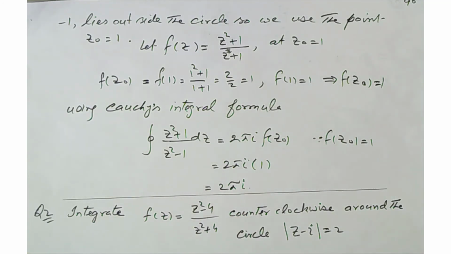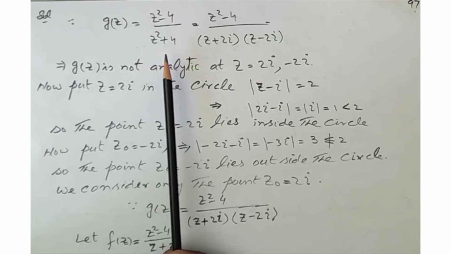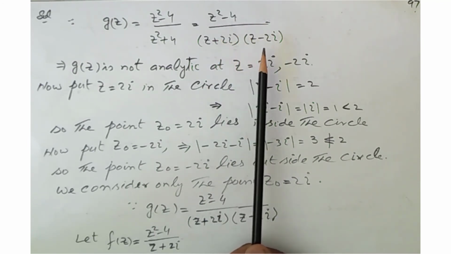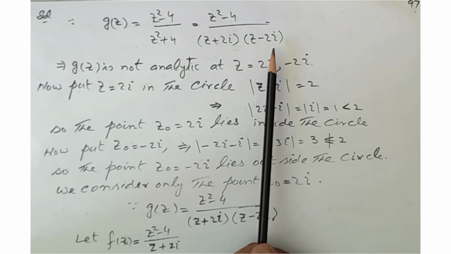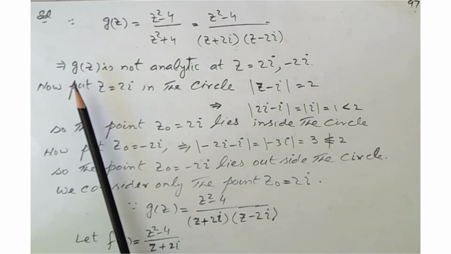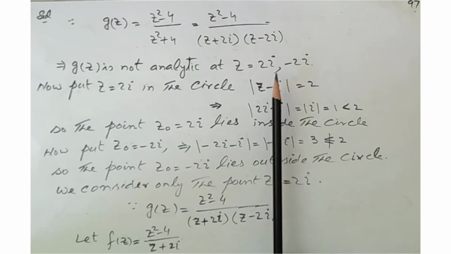Now question 2. Integrate f of z equal to z square minus 4 over z square plus 4. The contour is counterclockwise around the circle, mod z minus iota equal to 2. Since g of z equals z square minus 4 over z square plus 4, we can write z square minus 4 over z plus 2 iota into z minus 2 iota. This implies g of z is not analytic at z equal to 2 iota and minus 2 iota, because at these 2 points the function becomes infinity and is not analytic.